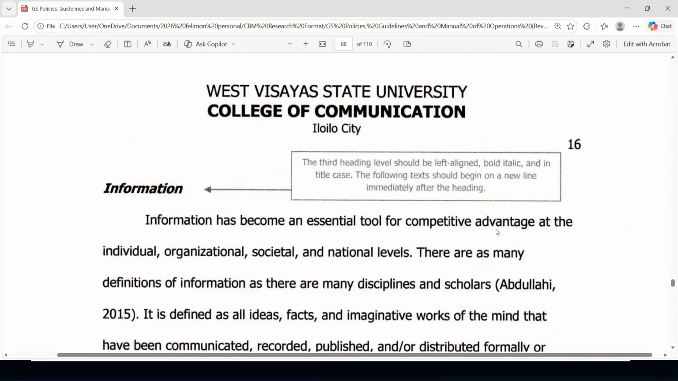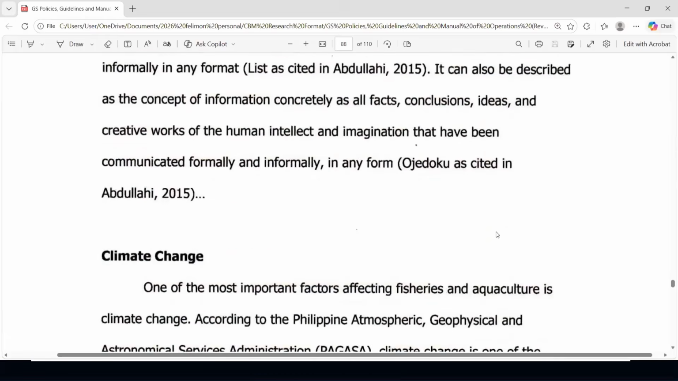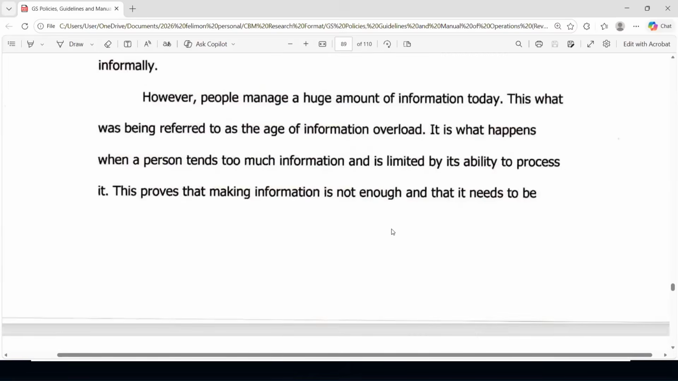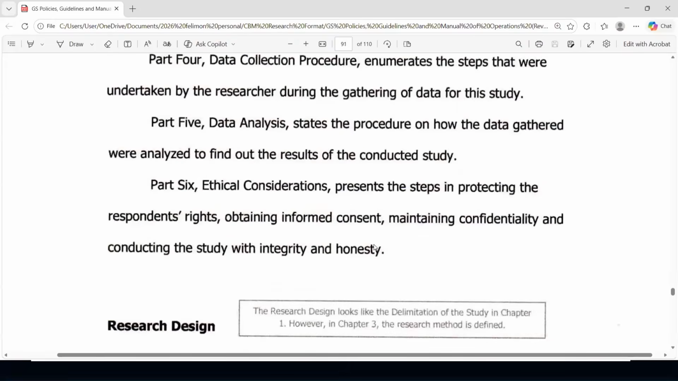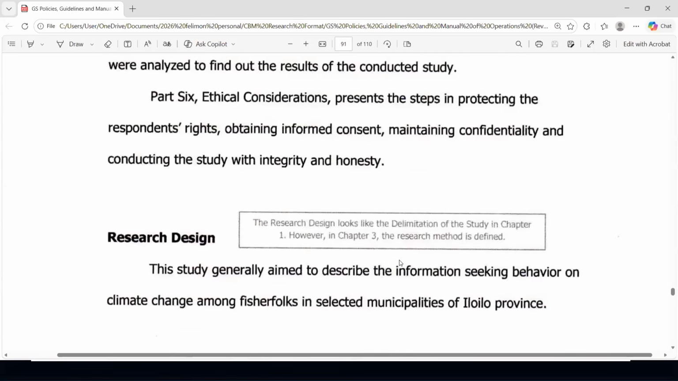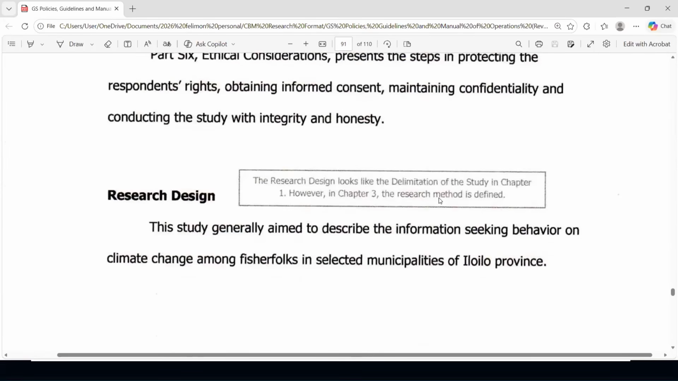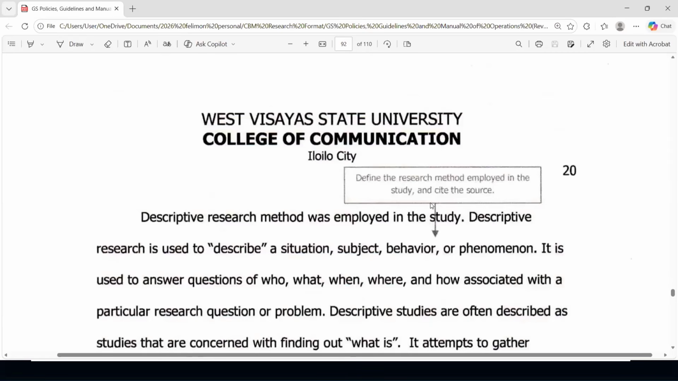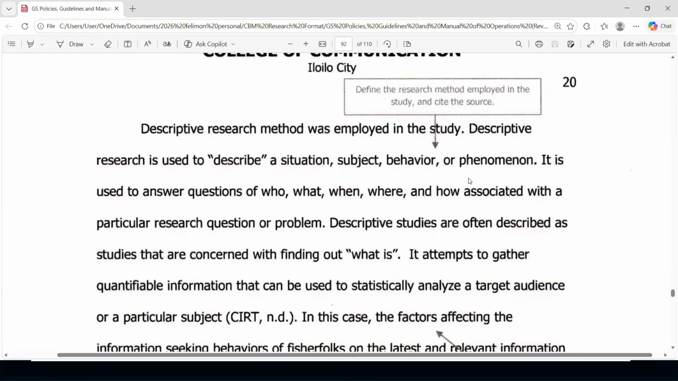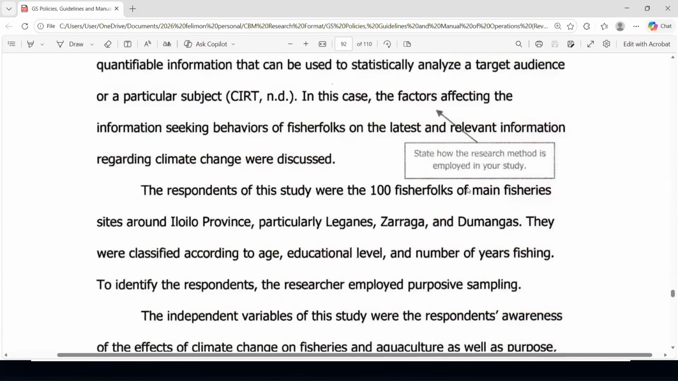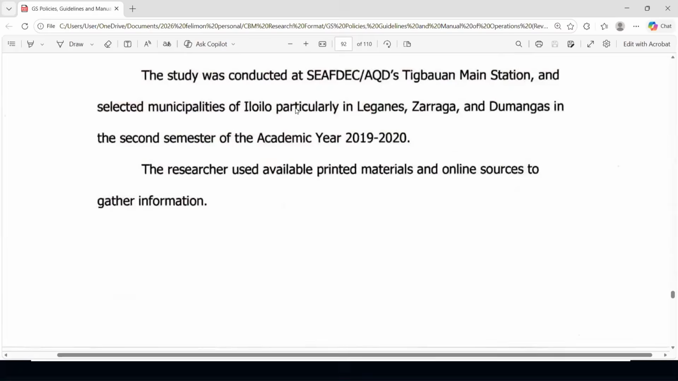The third heading level should be left aligned, bold, italic. Yes, this is consistent with APA. Let's scroll. The research design looks like the delimitation of the study in Chapter 1. However, in Chapter 3, the research method is defined. Define the research method employed in the study and remember, cite the source. Do not just define the method on your own, but you have to cite a source. But it is important to make connection to your own work. State how the research method is employed in your study.